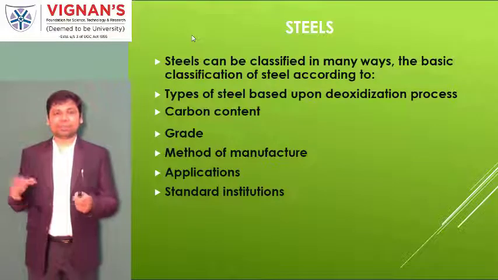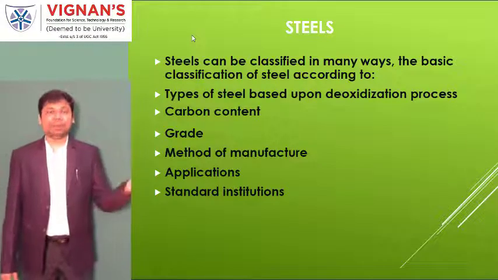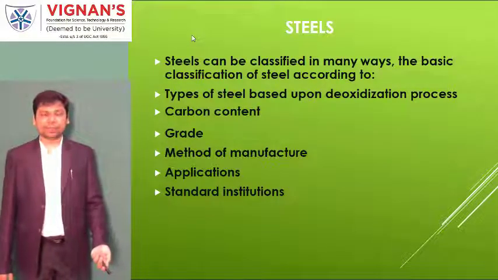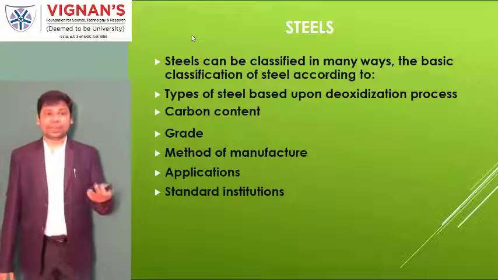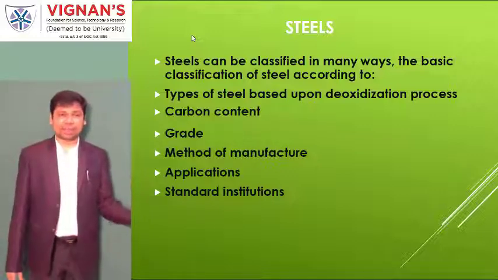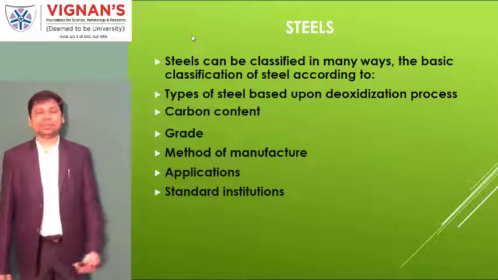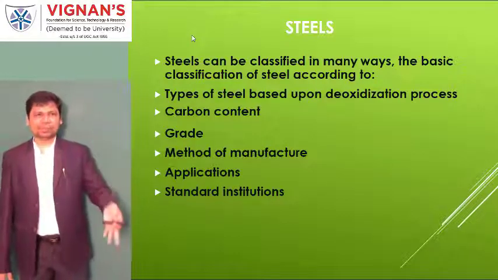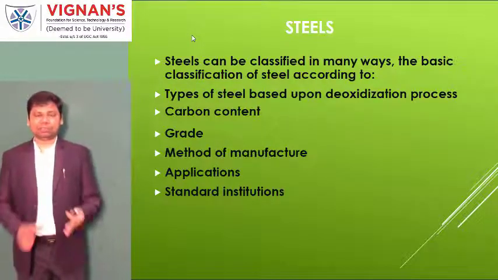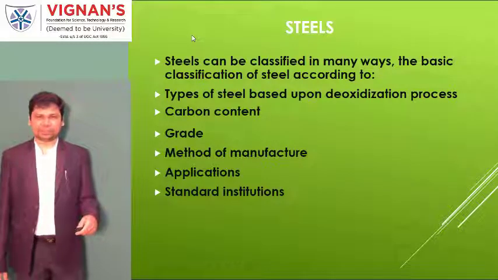Steels are also categorized based on carbon content (low, medium, high), grades, manufacturing methods, application, and standard institutions. A lot of varieties are there. These are the major differentiators in steel classification.